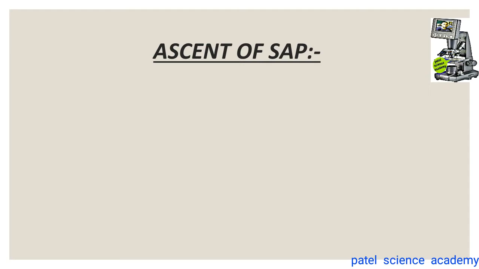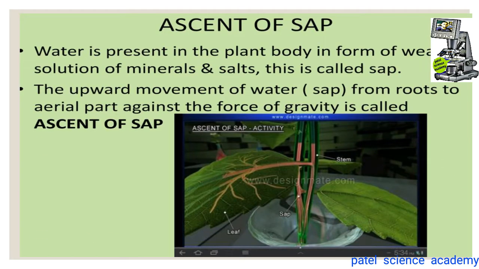So dear students, what is this ascent of sap? Here two words should be understood by you: one is ascent and another one is sap. It is also known as the translocation of water. The translocation of water or ascent of sap means the transport of water with the dissolved minerals.